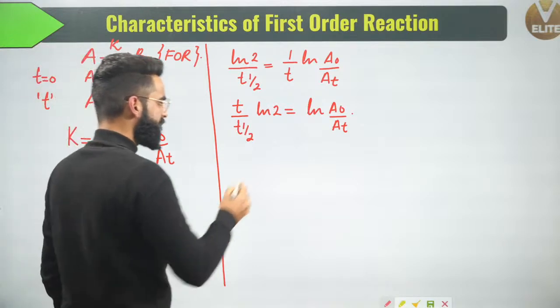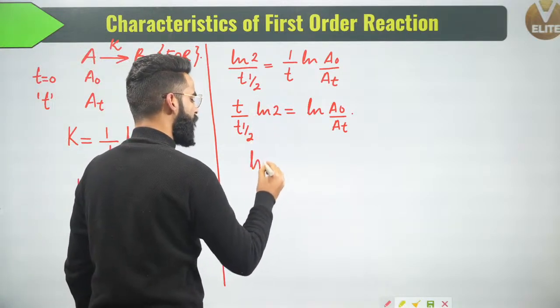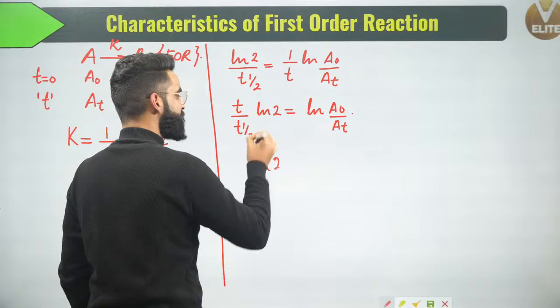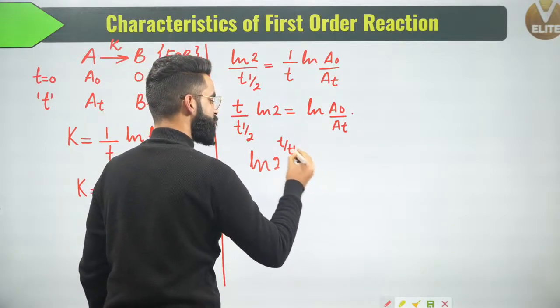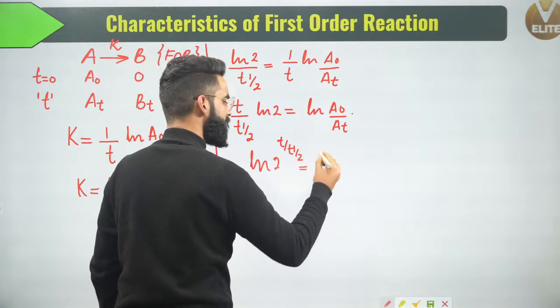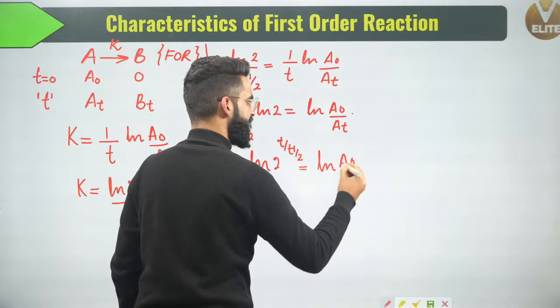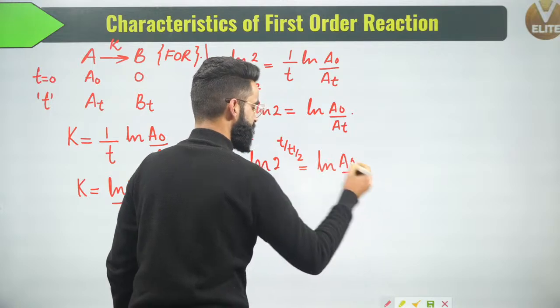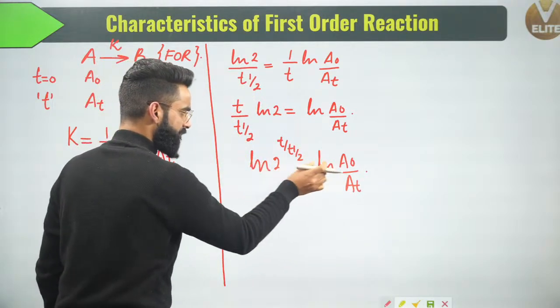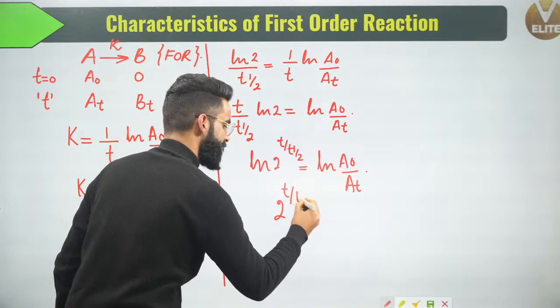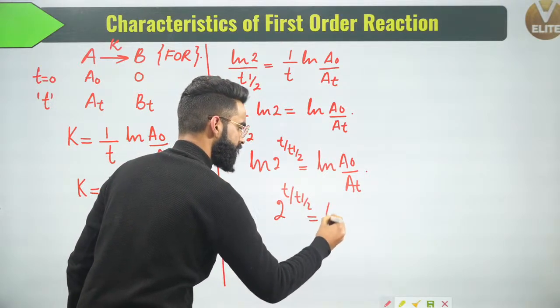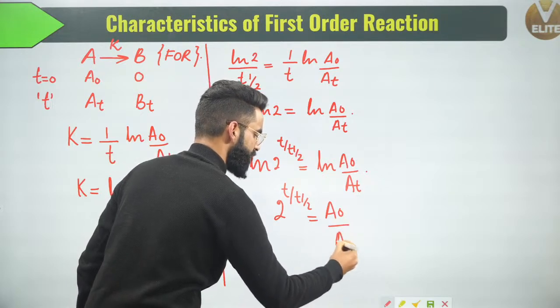Now guys, I can write it something like this: ln of 2, this term I'm going to take as the power of 2, it's going to be T divided by T half. I can write it like this as well, no issues, yeah? It's going to be ln of A0 divided by AT, correct? So ln of something, I can simply get 2 to the power T divided by T half is equal to A0 divided by AT, correct?